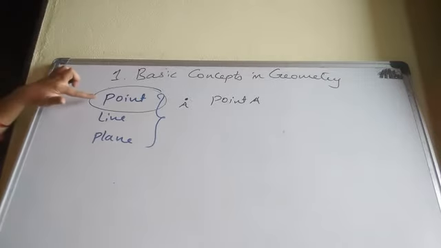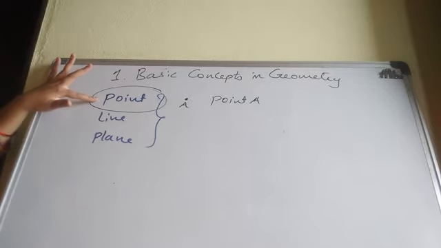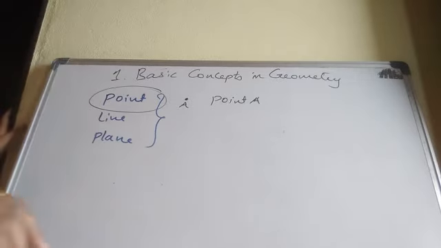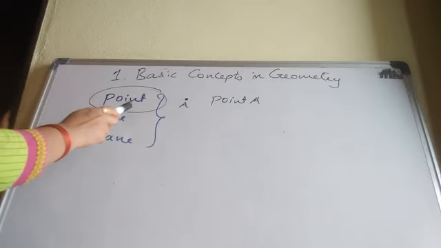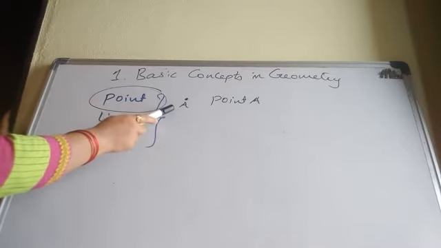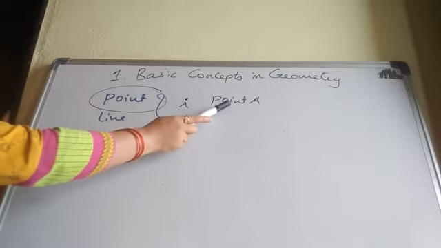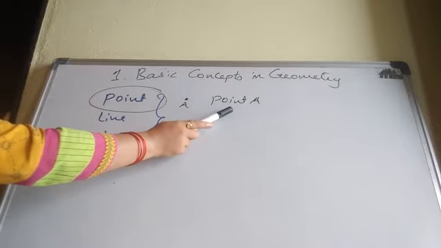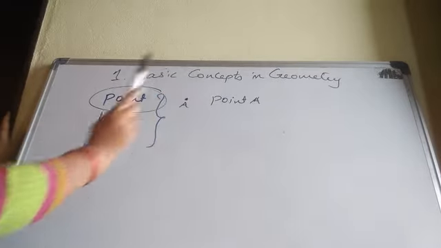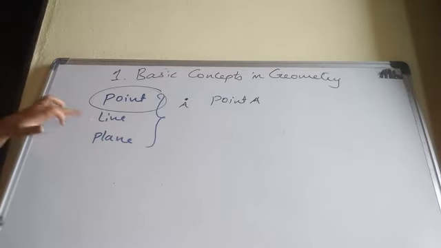Okay. And in our daily life, if we see, point shows the location of the place. For example, on a map of India, there you will find all the dots. Dot for Jammu and Kashmir, dot for Delhi, like that. So your point is made by a sharp pencil. It shows the position. And point is written by a capital letter, capital alphabet. Point A.